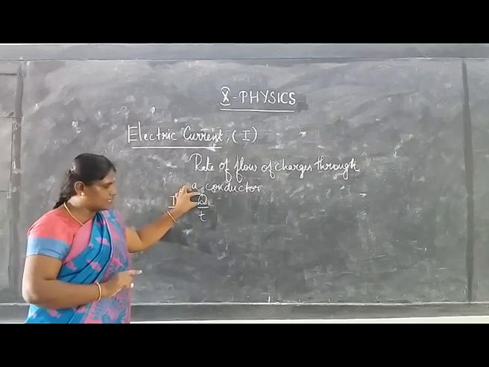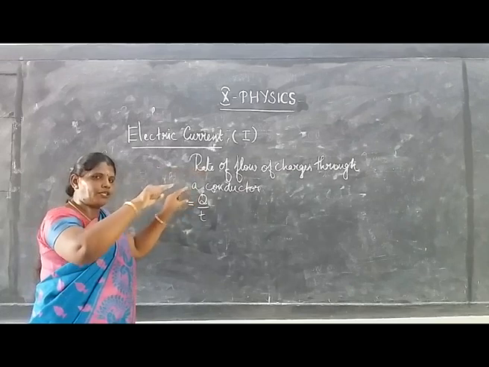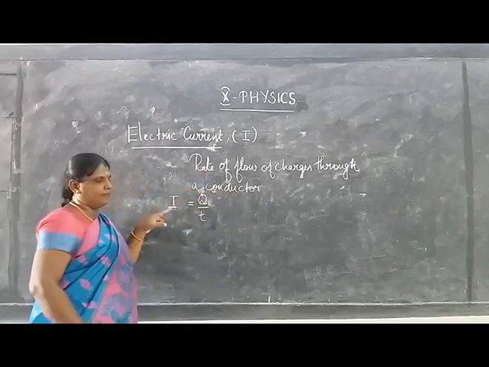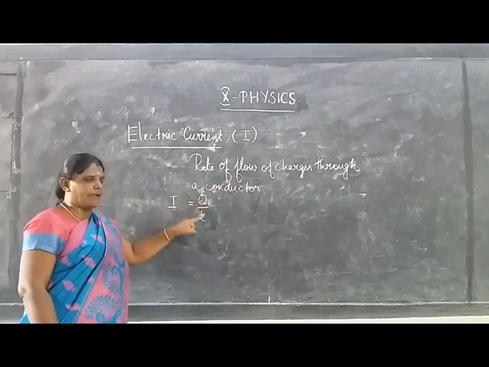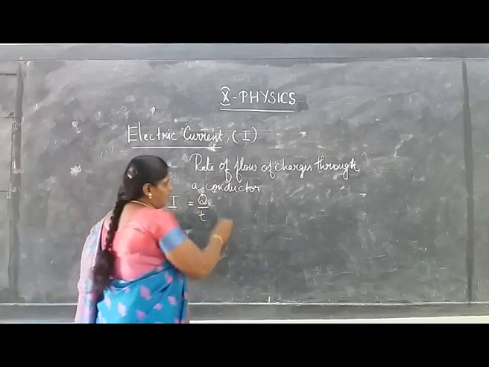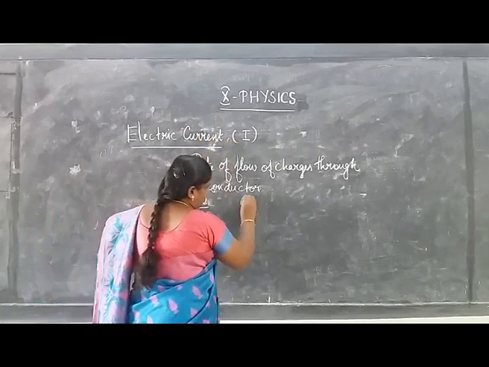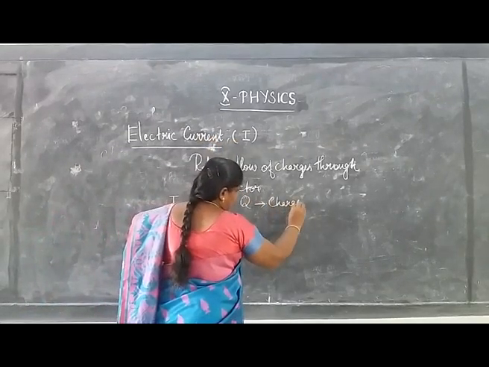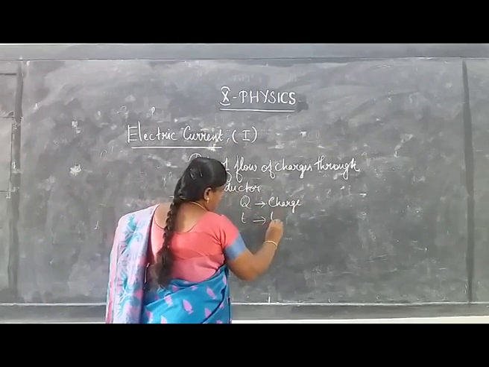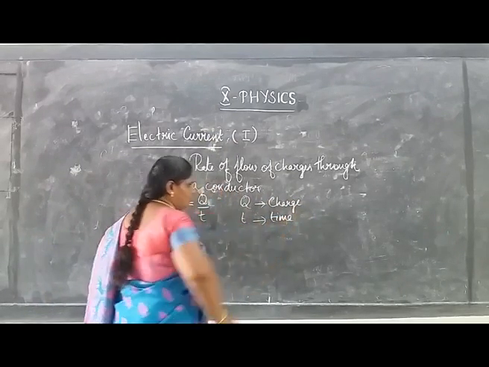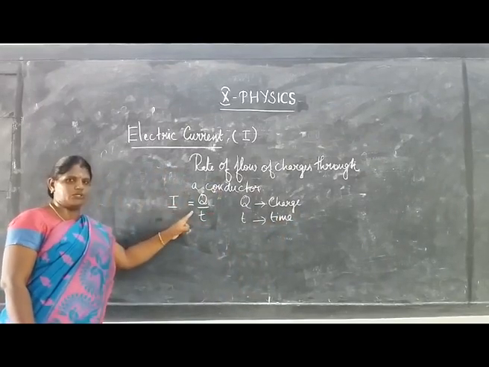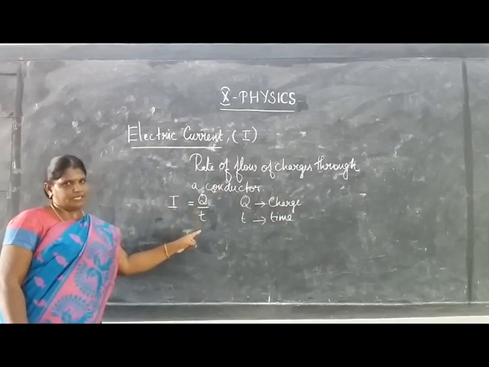So I is equal to Q by T, that is the formula, where I represents the electric current, Q denotes the charge flowing through the conductor, and T represents the time. So what is the formula for electric current? I is equal to Q by T.